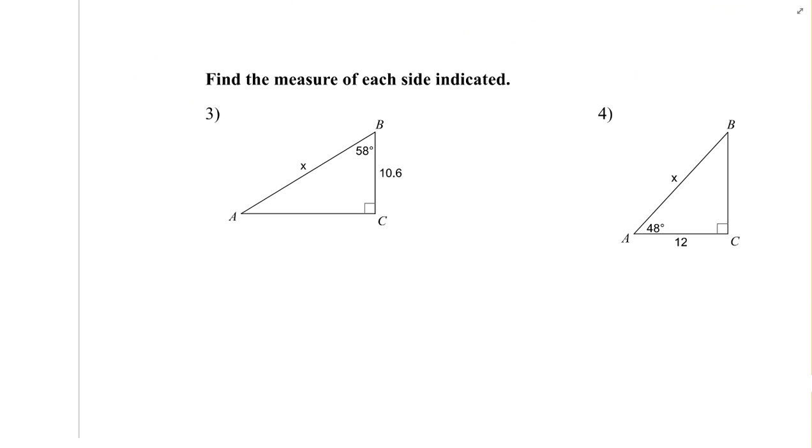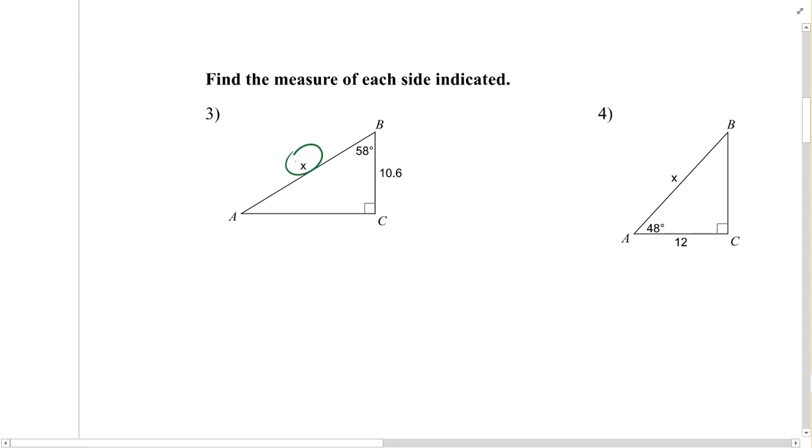All right, in this example, all we have to do is find the measure of each side indicated, which happens to be this one. So this is a hypotenuse, and according to this angle measure, this side length is an adjacent side. So the trig rule that utilizes hypotenuse and adjacent would be cosine, or secant if you choose to work with it. I'll just use cosine here.